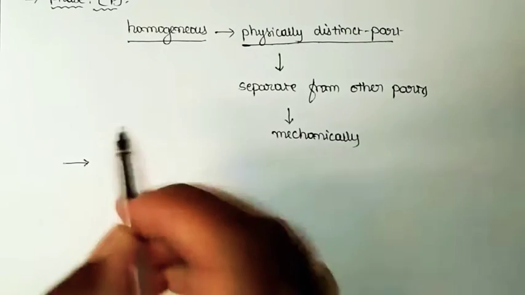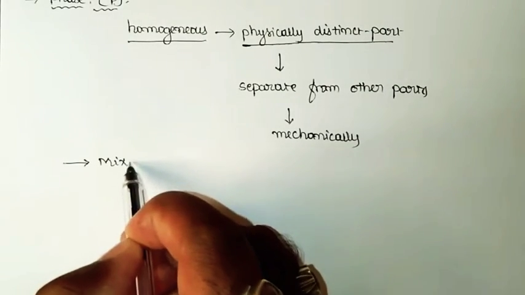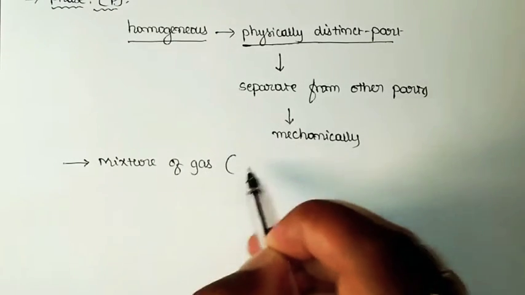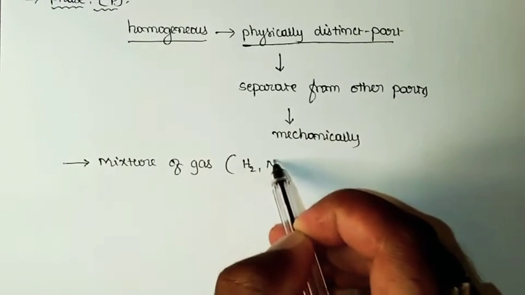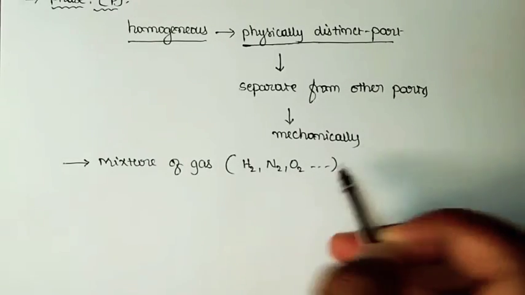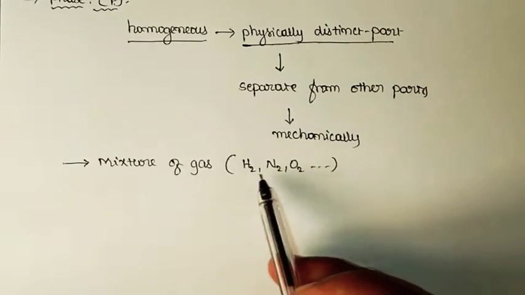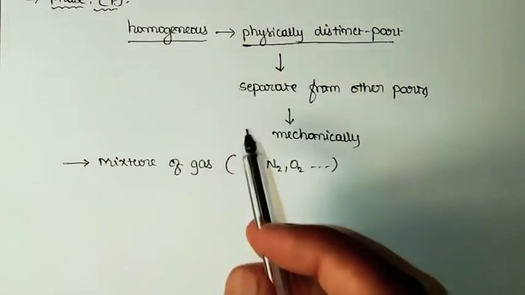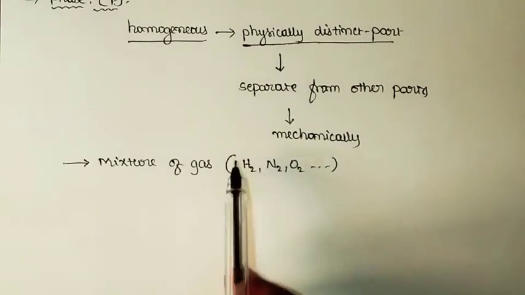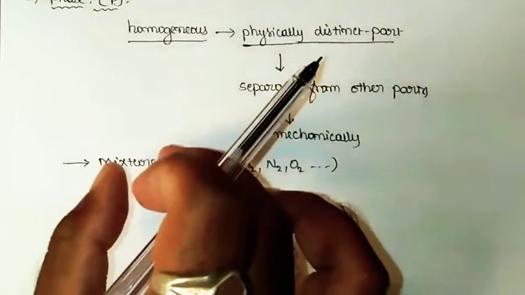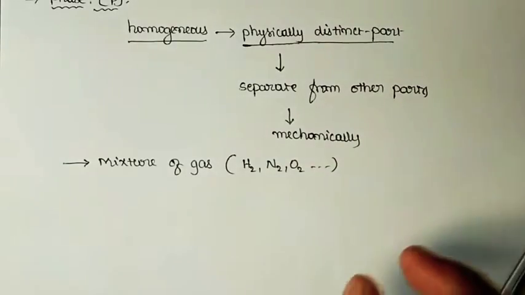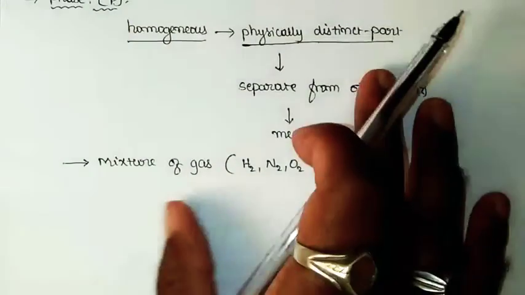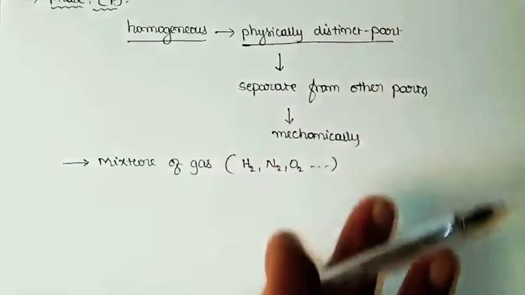If you consider a mixture of gases, for example a mixture consisting of H2, N2, O2, these gases are completely mixed with each other. It is not possible to identify where the oxygen molecule is, where the nitrogen molecule is, or where the hydrogen molecule is. It is not possible to differentiate the molecules when they are present in the mixture.